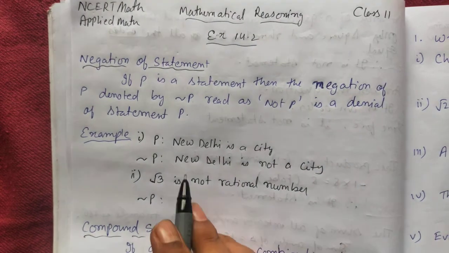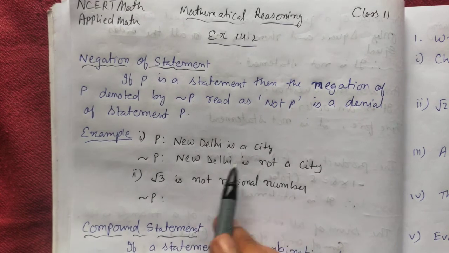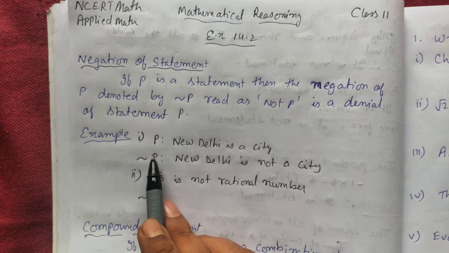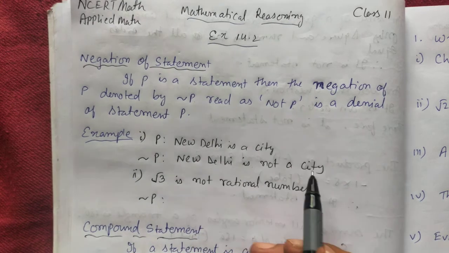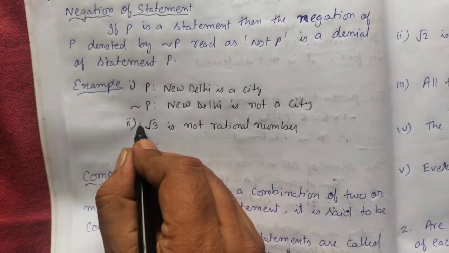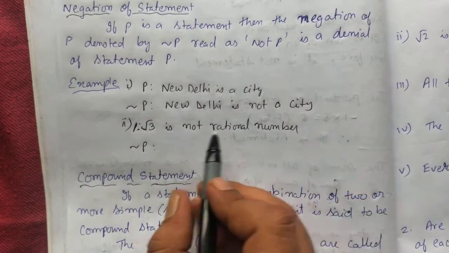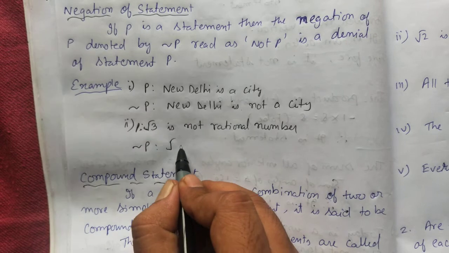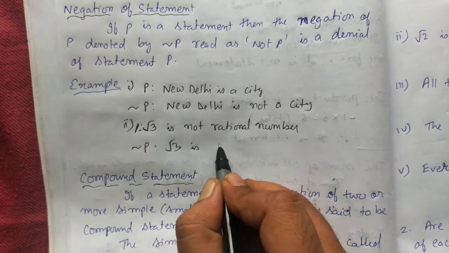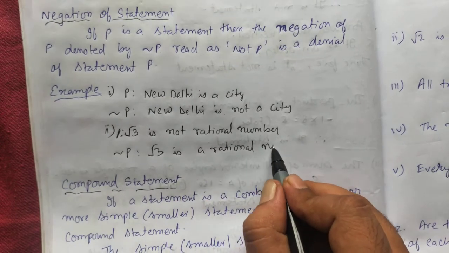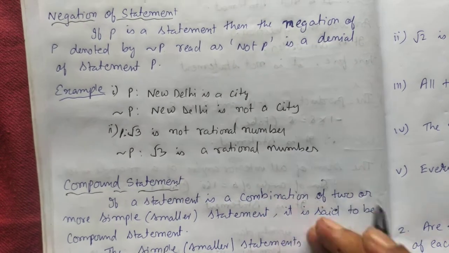For example, New Delhi is a city. So the negation of the statement will be New Delhi is not a city. Or suppose statement P is given as root 3 is not a rational number. So the negation will be root 3 is a rational number.